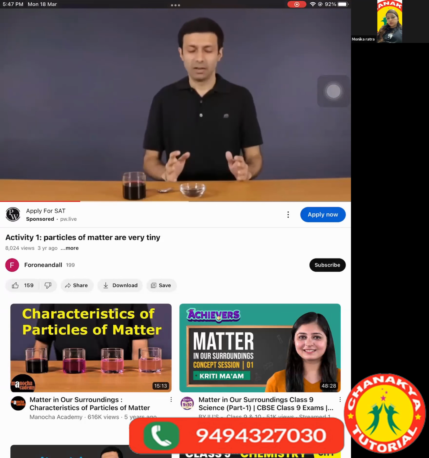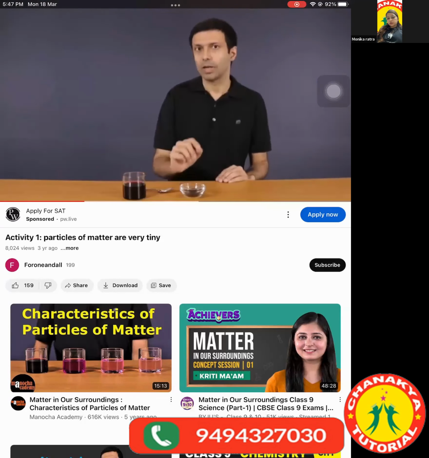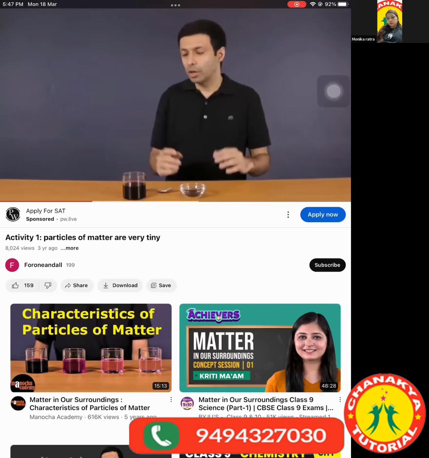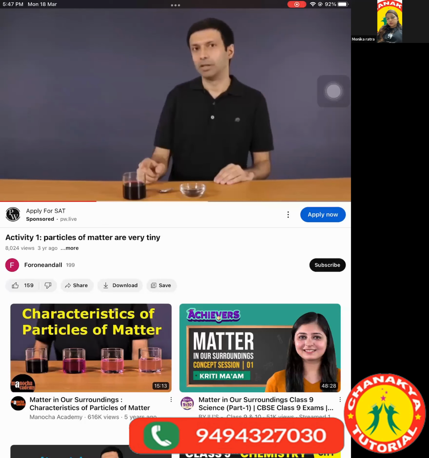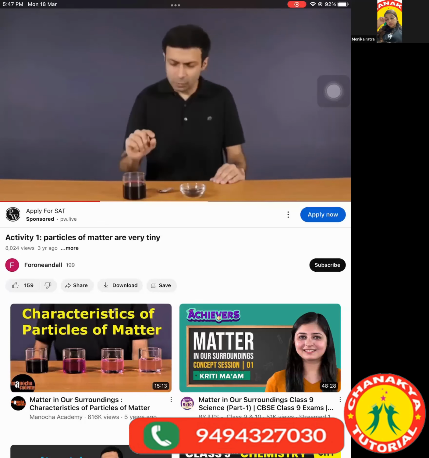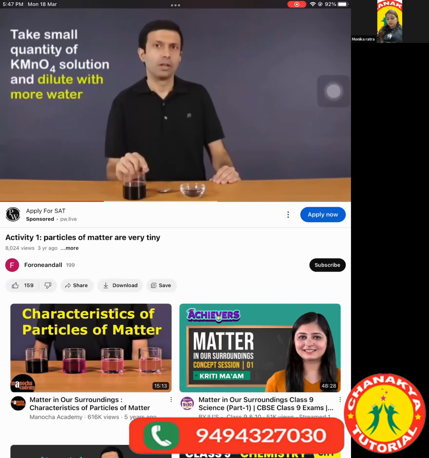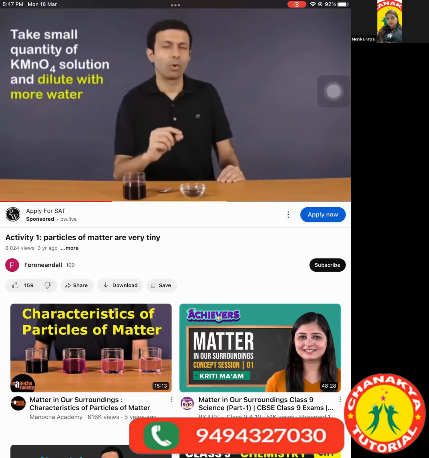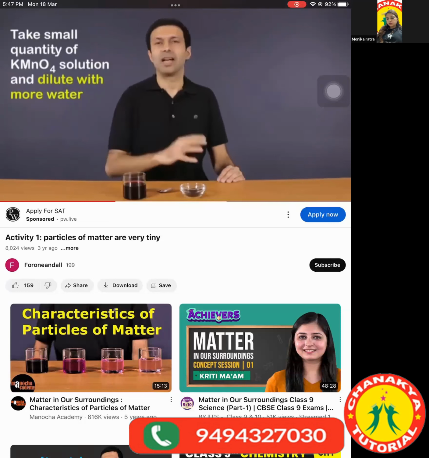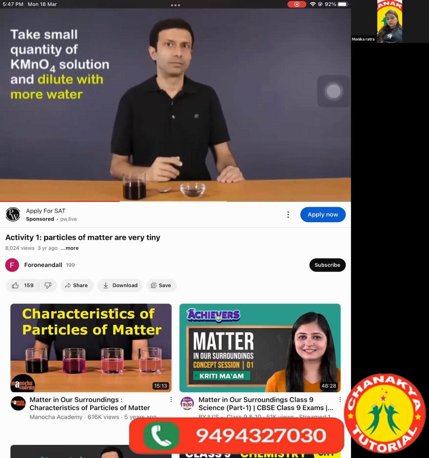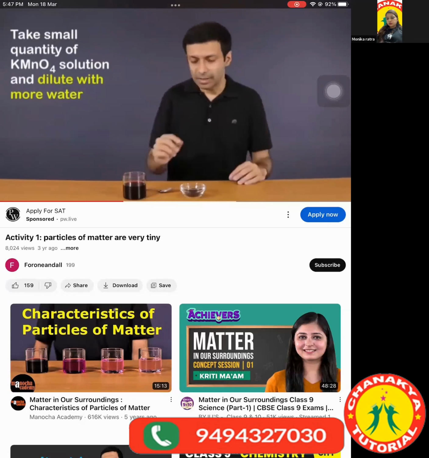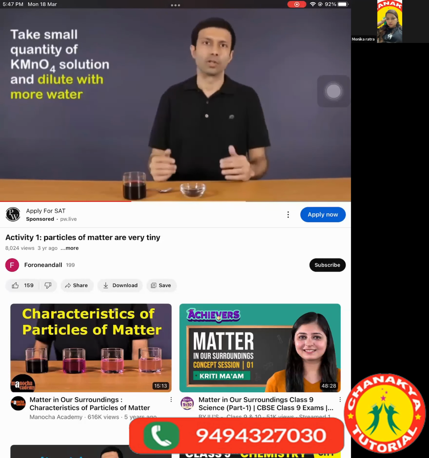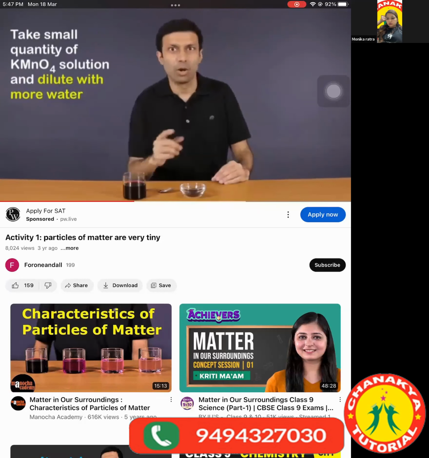But the trick we are going to do is, rather than dissolve a small quantity of potassium permanganate in a large volume of water, we are going to make use of the purple water here. So we are going to take a small quantity of this purple water and dilute it with more water. And then again take a small quantity of that and further dilute it with more water. It's the same effect as adding a small quantity of this in a large volume of water. Let me show you how.